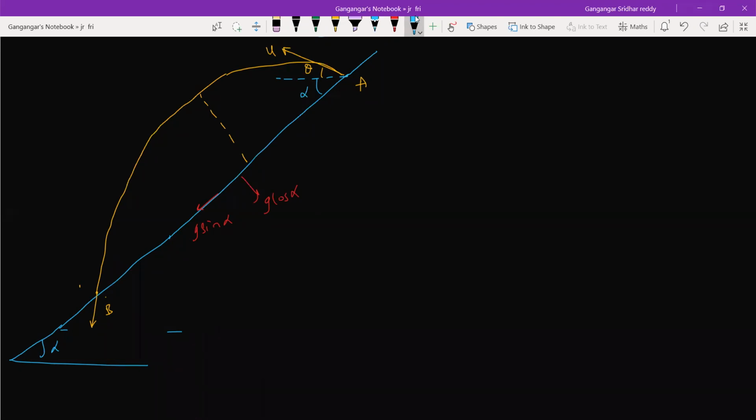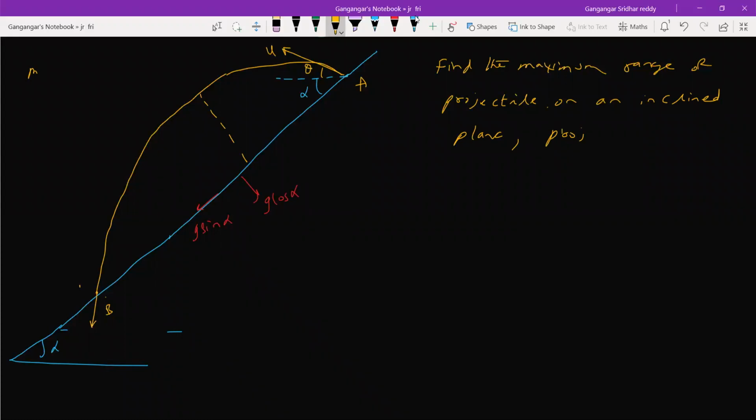Similar mathematics, I think if you proceed, let me write directly the equation. Later part, you can check it. Projectile, this is a maximum range. Find the maximum range of projectile in inclined plane projected down the incline.